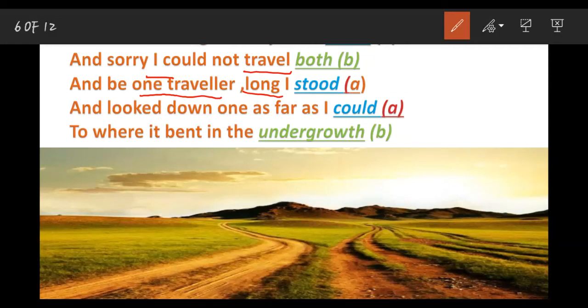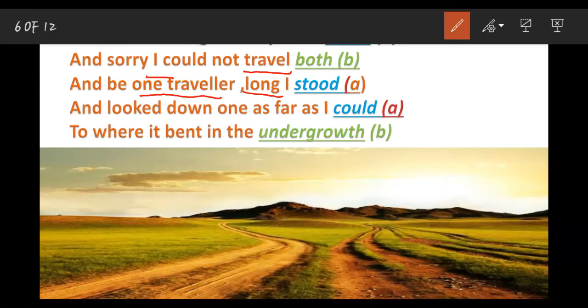Why do you think the poet is standing there for a long time? And looked down one as far as I could. So he is standing there and looking at the road as far as he could. When we are given two things and we have to choose one, we take a careful look at the things so as to choose which is the best. Similarly, the author is taking his time. For a long time he is standing there, carefully looking at the roads, deciding which road to take. Here the roads represent the choices.